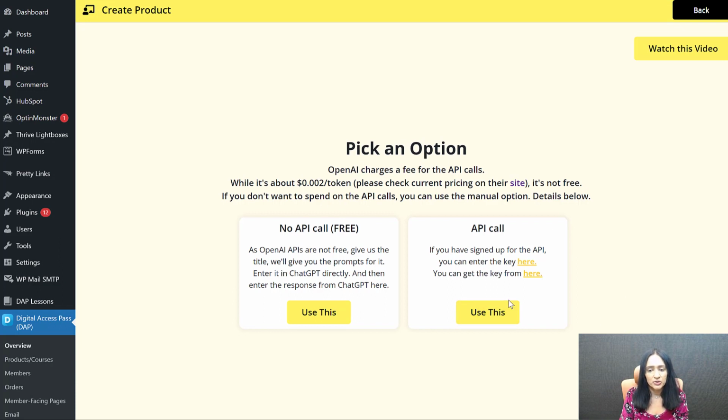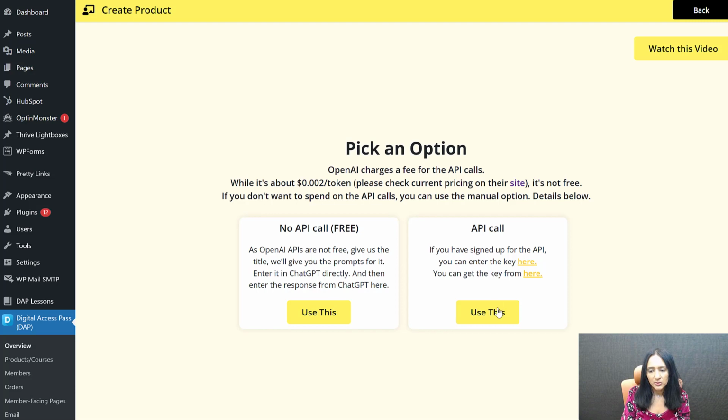And number two, there are two different ways you can do this. You can use the ChatGPT version, which is this one, or you can use the OpenAI API version, which is this one. If you use the ChatGPT version, it's completely free. You don't have to do anything. All you have to do is copy paste whatever prompts we give you into ChatGPT, copy back whatever ChatGPT gives you into DAP, and that's it. You just have to do it once or twice, that's it, and it'll be done for you.